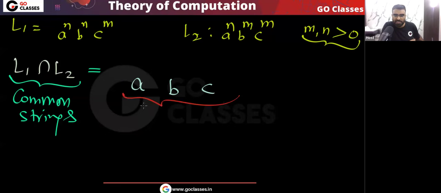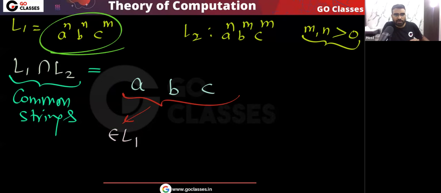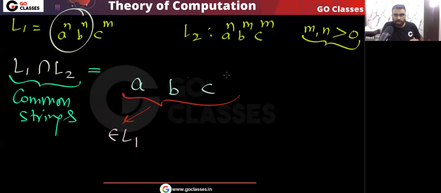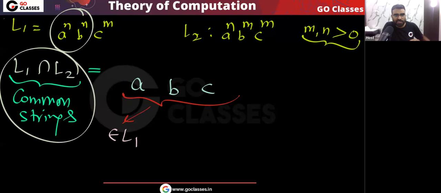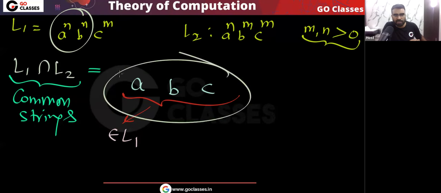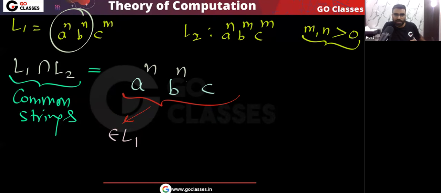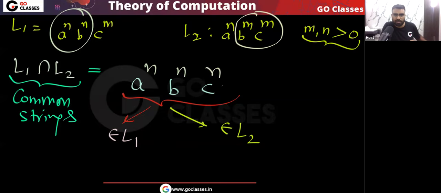Now if you want the common strings, these strings must belong to L1. If they must belong to L1, then what should happen? In L1 we have that the number of A should be equal to the number of B. So remember, L1 intersection L2 means common strings, so these strings must belong to L1. So I can say that the number of A must be equal to the number of B. Now remember these are the common strings, so they must belong to L2. But in L2 we have the number of B equal to the number of C. You can see the number of B equal to the number of C. So the number of B should be equal to the number of C.